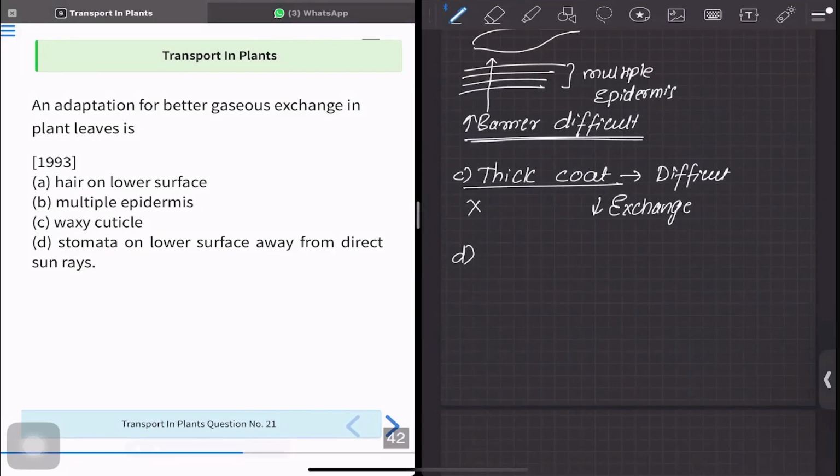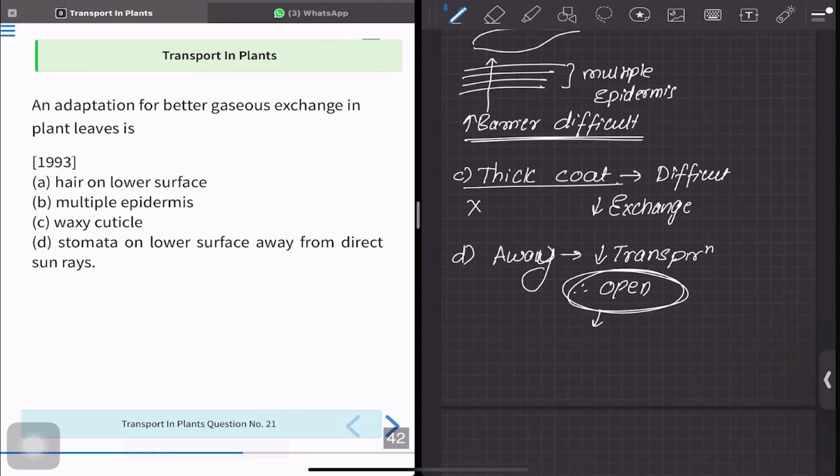Stomata on lower surface away from the direct sun rays. Yes. If the stomata are away from the sun rays, there is going to be decreased transpiration. Therefore, they can stay open. And if the stomata stay open, there is obviously more exchange. So option D is the correct answer.